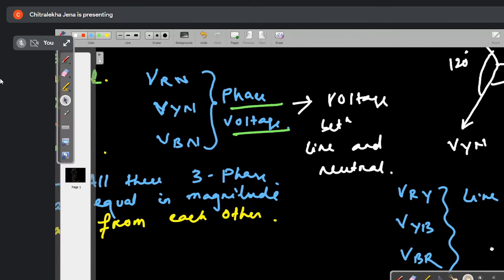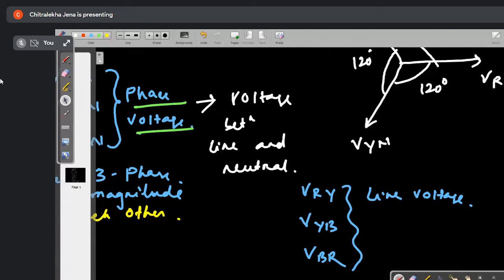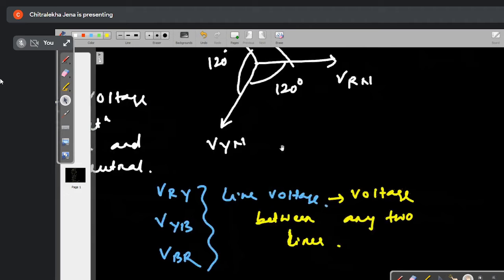Line voltage. Voltage between any two lines. Okay. So this is your line voltage. Clear to all of you? Yes, ma'am. Same thing in the balance system. In the balance system, what is the magnitude of the line voltage? Equal.